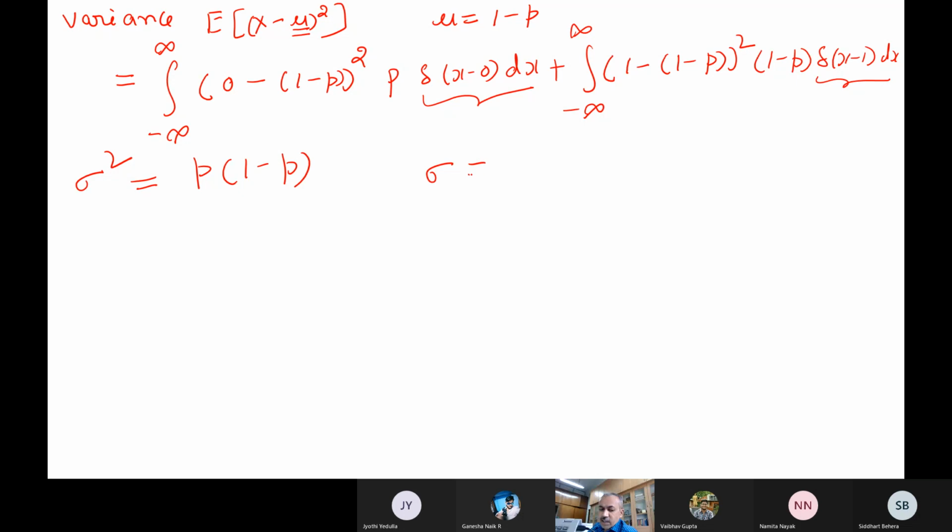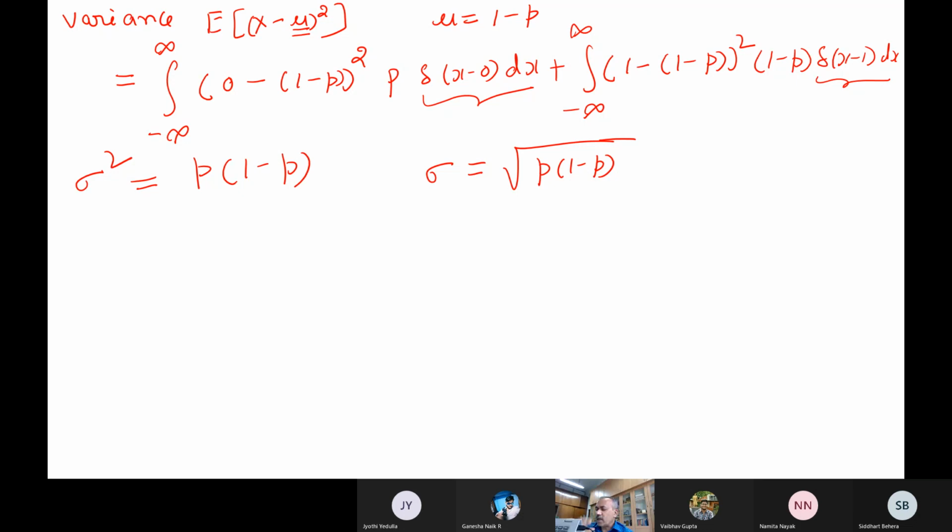Now the standard deviation will be the square root of p into 1 minus p. So this is my standard deviation for this Bernoulli random variable. So if you know the probability p, you can easily calculate all the numbers. Okay, so this way you can easily solve the Bernoulli random variable. There are a lot of examples, you can easily find them.